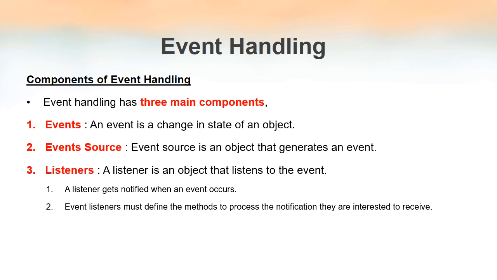The listener will take care of the event by performing the suitable actions or methods that are mentioned. So we have to define the methods inside the listener so that when an event occurs, when the listener gets notification, it must be able to act according to the event. So we have to provide the methods inside the event listeners to handle the event.